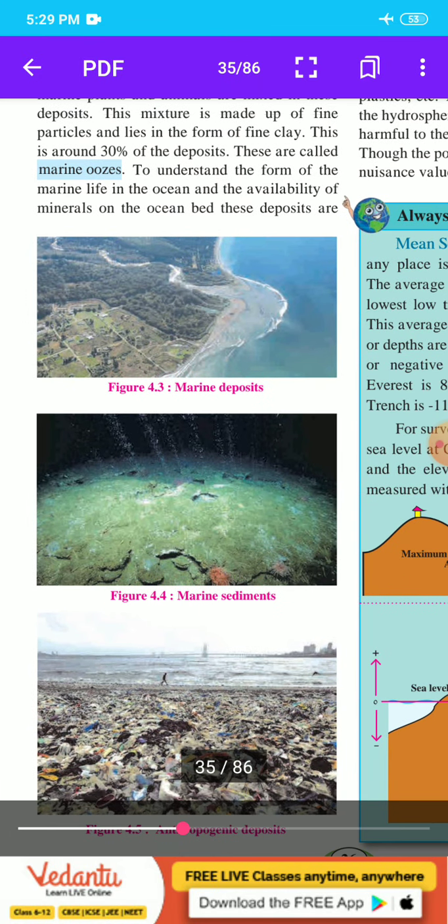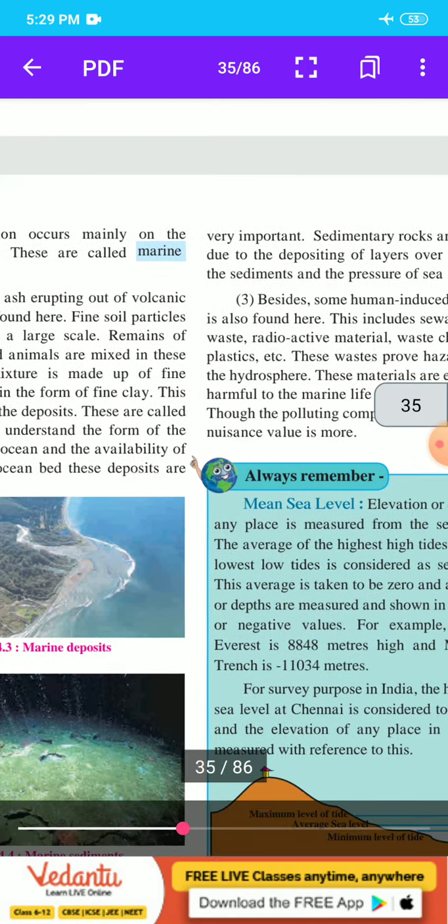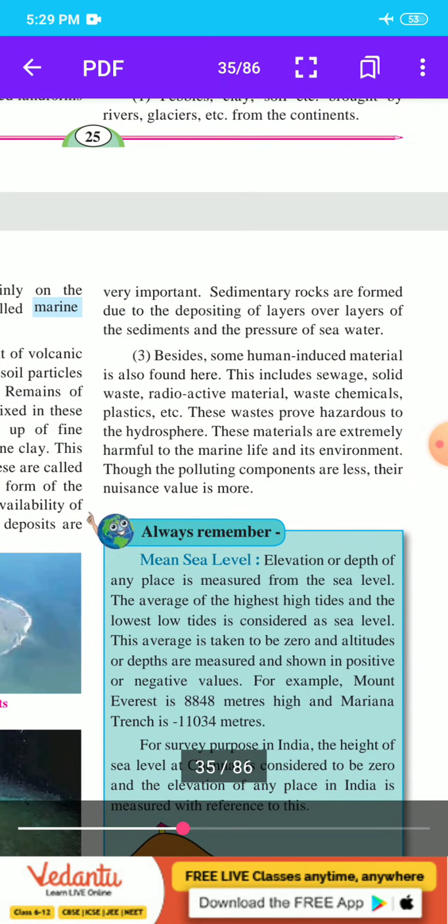Our third point is that, besides this, some human induced material is also found here. This includes sewage, solid waste, radioactive material, waste chemicals, plastic, etc.